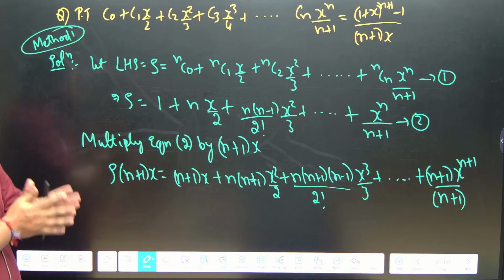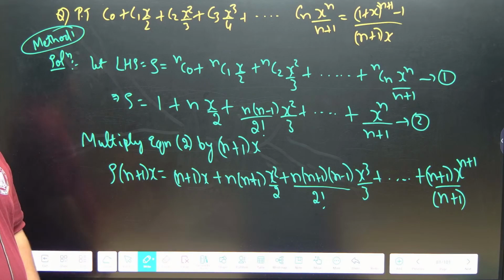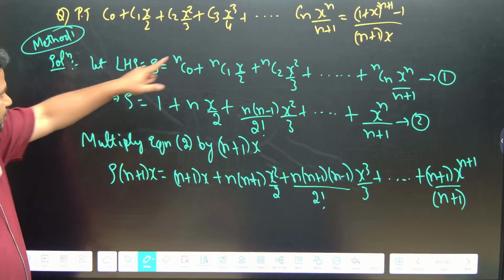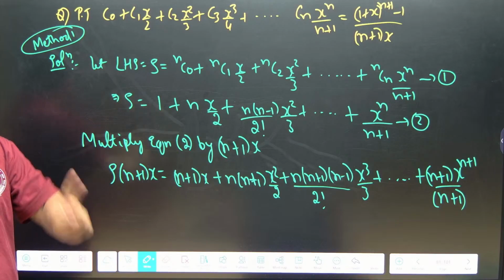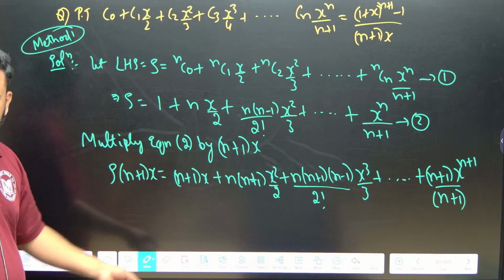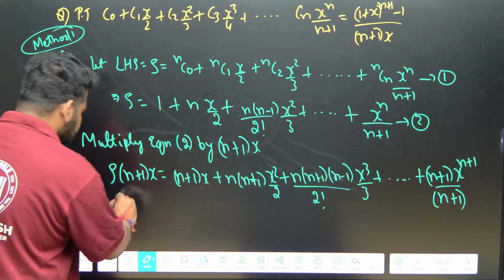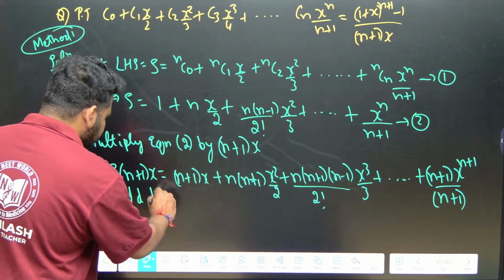On both sides, I will add 1. Okay, add 1 on both sides, because the first term in 1 plus n x to the power of n plus 1 is 1, nC0. If I want 1 here, it is not there. So I will add 1 on both sides.